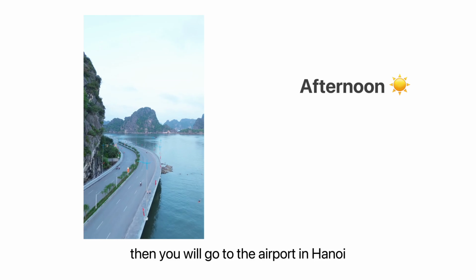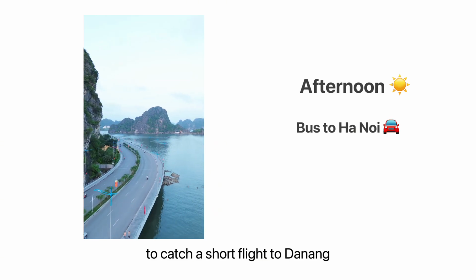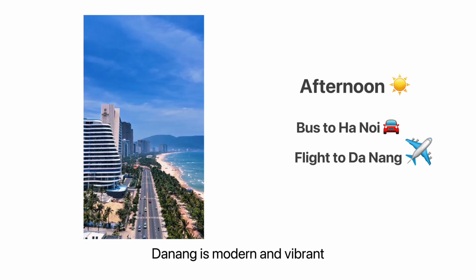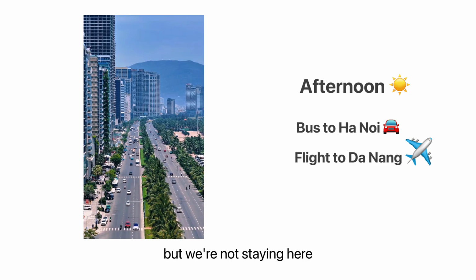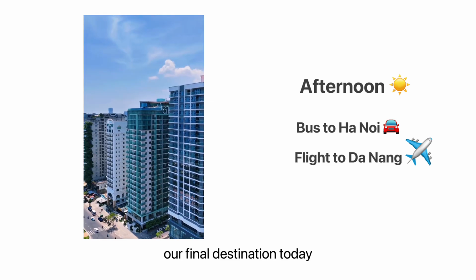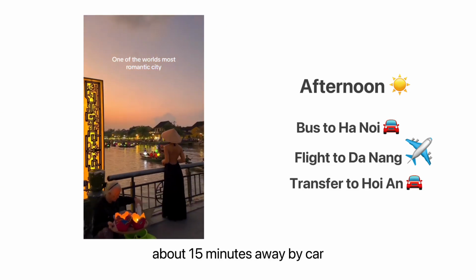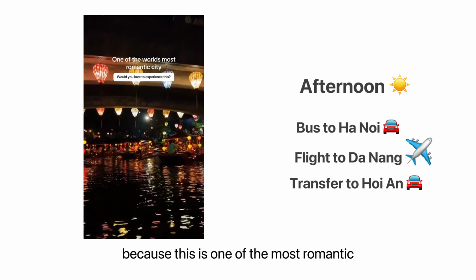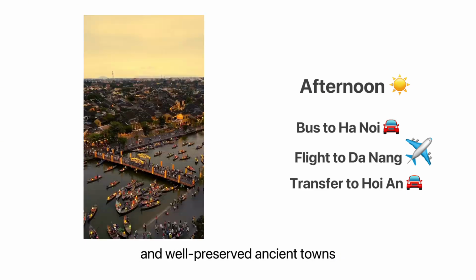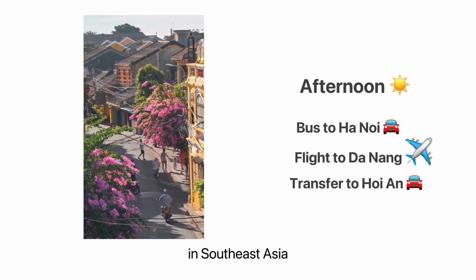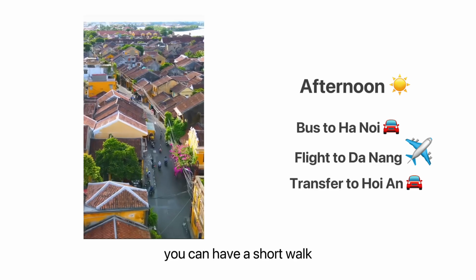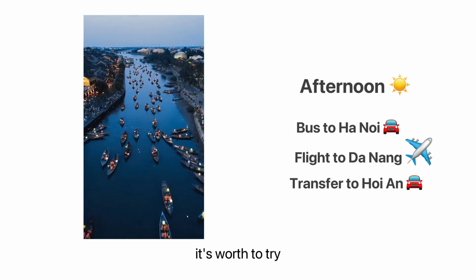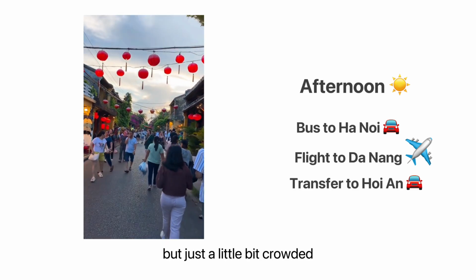Then you will go to the airport in Hanoi to catch a short flight to Da Nang, the biggest city in central Vietnam. Da Nang is modern and vibrant, but we're not staying here. Our final destination today is Hoi An, about 15 minutes away by car. You should stay in Hoi An because this is one of the most romantic and well-preserved ancient towns in Southeast Asia. In late afternoon, you can have a short walk and a boat tour here to enjoy the atmosphere. It's worth a try, but a little bit crowded in the evening.